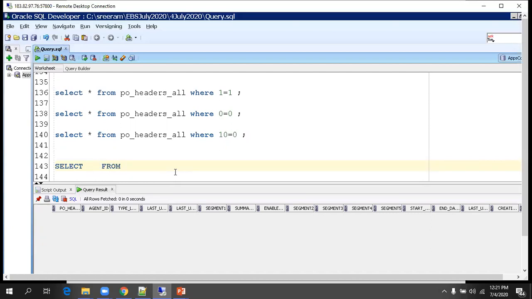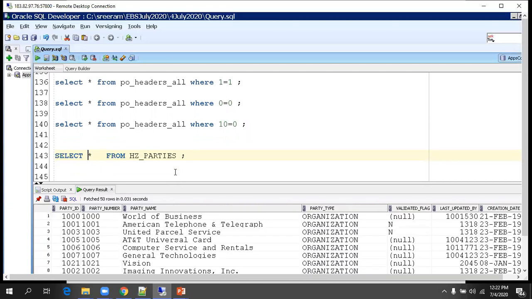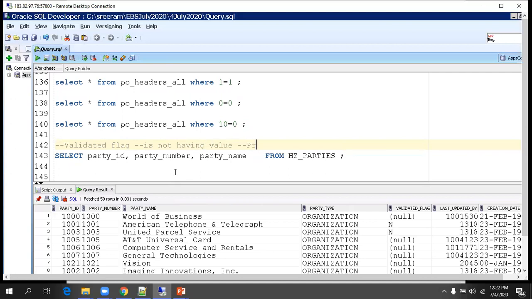Select from parties, right? Now let us say I just want to print party ID, party number, party name. My requirement is that wherever the validated flag does not have a value, just print NA. For the records where there is no value for the validated flag, print them as NA. In the remaining cases, just go with the value as it is.